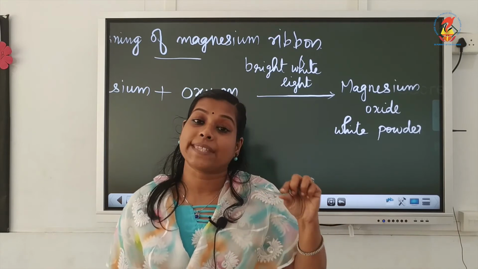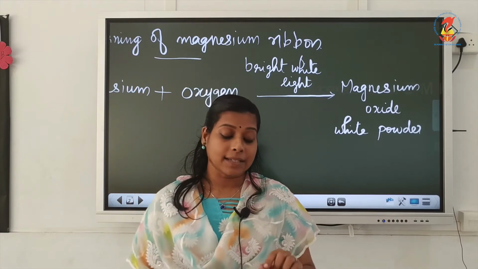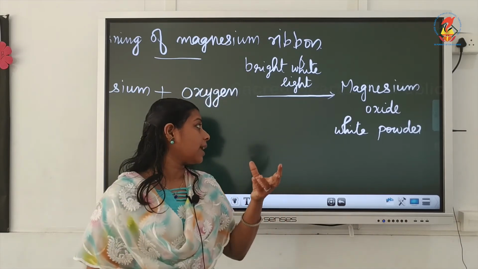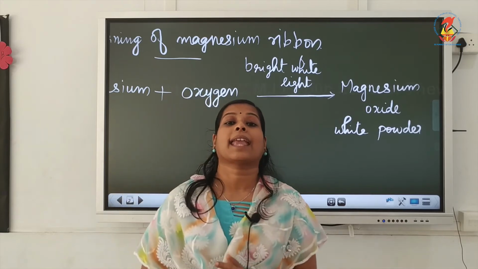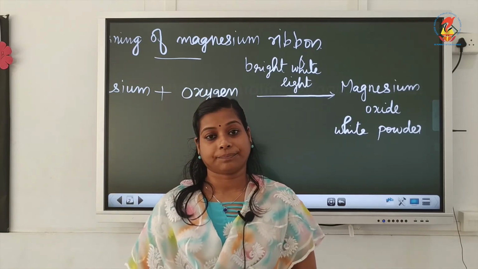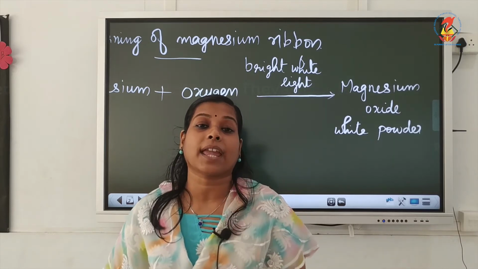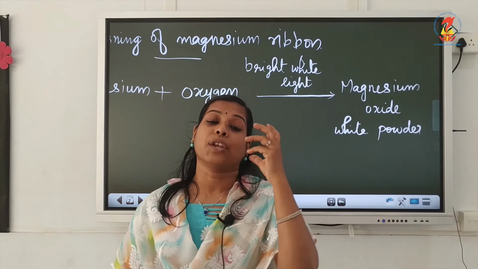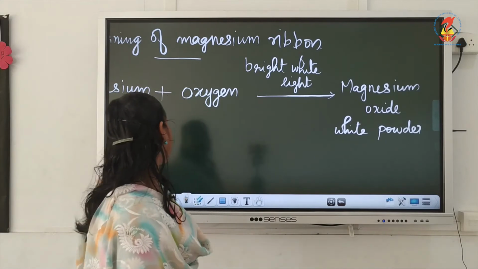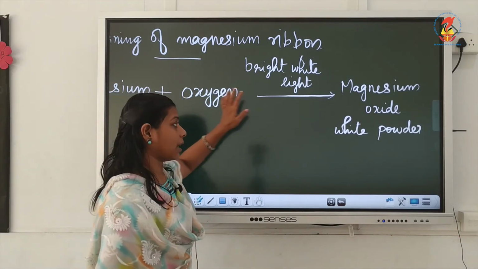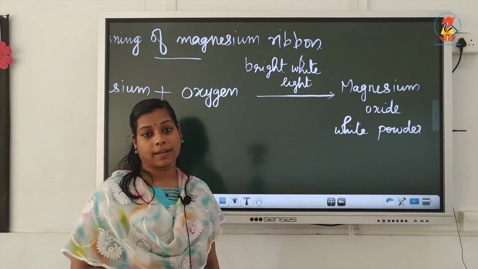So we can say that this is a chemical change. Whenever a material undergoes a chemical change, a new material is produced. Here, when magnesium burned in oxygen, magnesium oxide is produced, and that is a white powder.